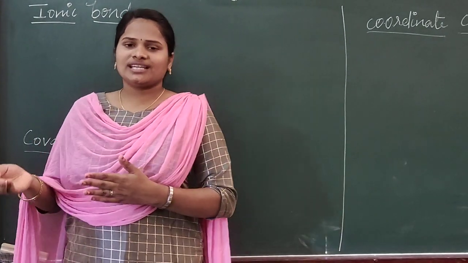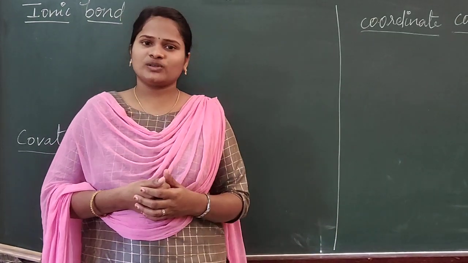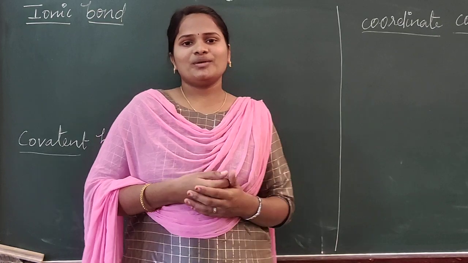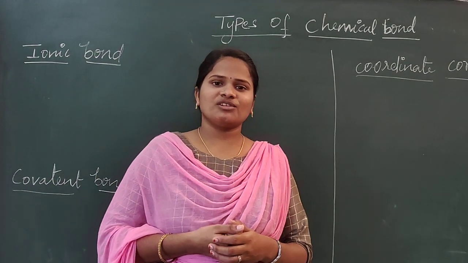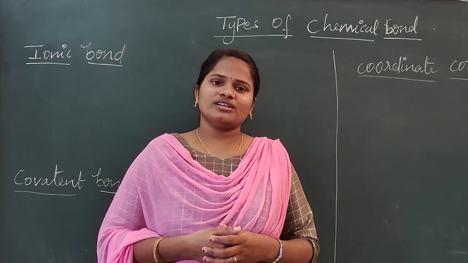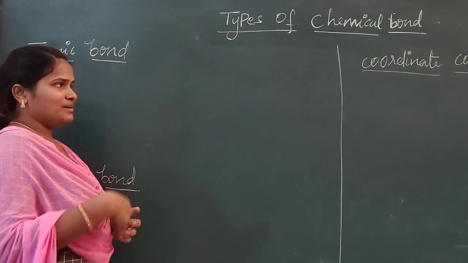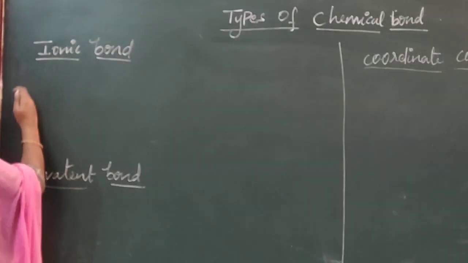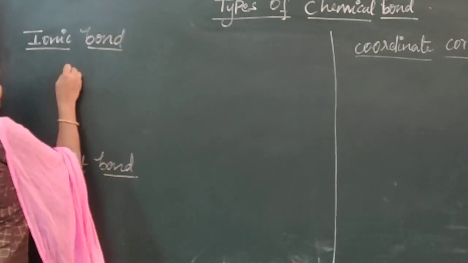So while losing electron, metals will get positive charge. While gaining electron, non-metal will get negative charge. So in between positive and negative, attraction force will be there. Due to the force of attraction, bond will be formed, which is known as ionic bond. Okay, I'll give an example. Now I am going to take two atoms. One is metal and the other is non-metal.